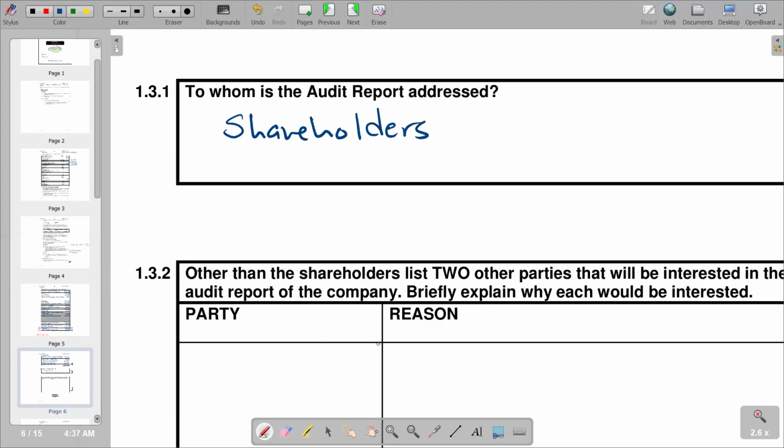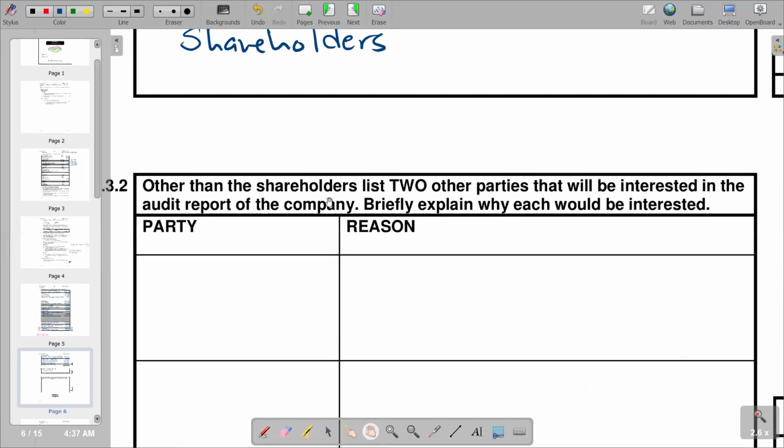Then our next question is saying, other than shareholders, list two other parties that will be interested in the audit report of the company. Briefly explain why each would be interested. So you are going to see that potential new investors is another party.